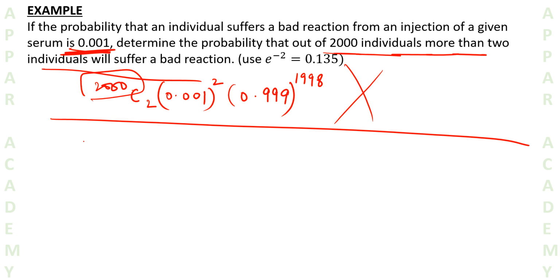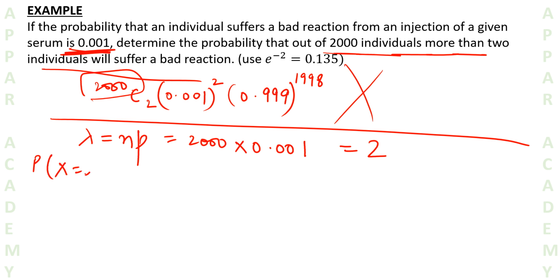So for the Poisson distribution, what do we need? We need the parameter. The parameter lambda is equal to n into p. Here n is 2000, and p is 0.001, so this is equal to 2. So lambda is 2. Probability of x equal to r is simply e to the power minus 2, 2 to the power r upon r factorial.